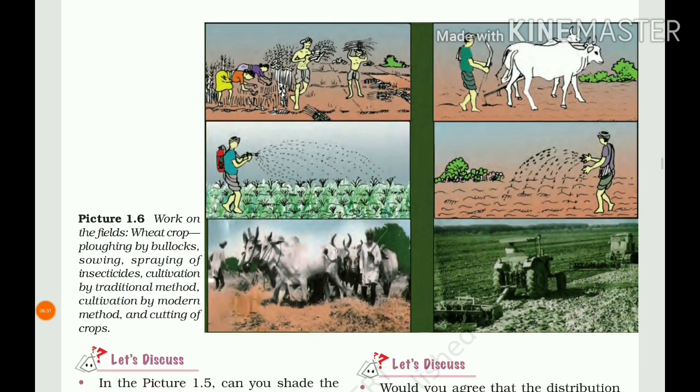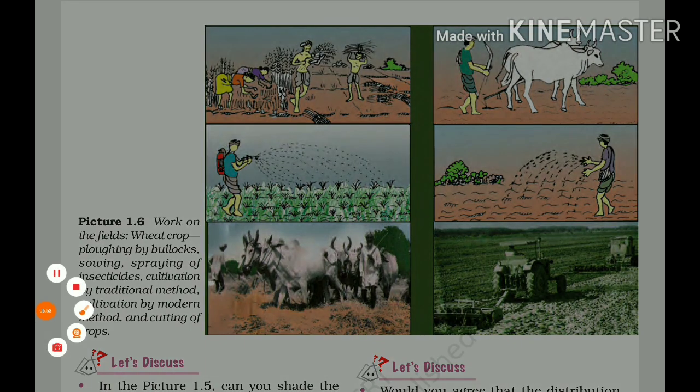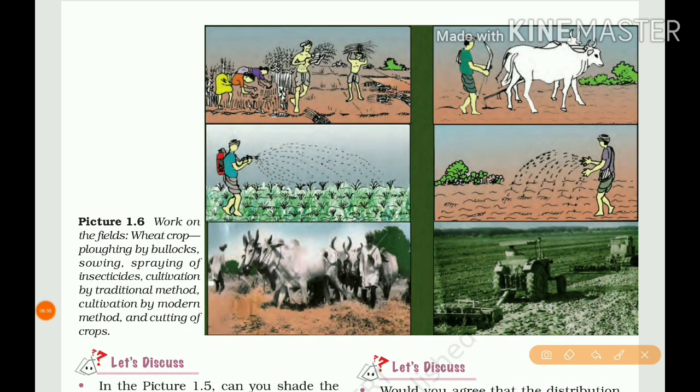Here they have given one picture. Actually, here they have given the sequence of what work they are doing. This one we have to arrange in order. See, work on the fields, wheat crop, plowing by bullocks. So the first one is plowing by bullocks. This one is the first picture.